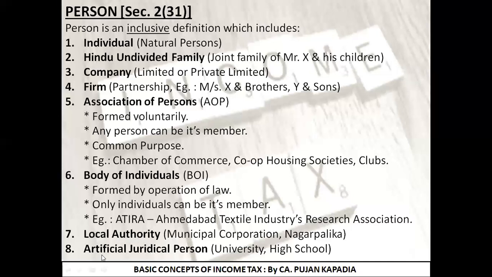Let's move to the last part, artificial juridical person. These are also persons, but they are artificial persons formed under any jurisdiction. Now let's see examples of it. Any university, for example, let's take VNSU, Veer Narmad South Gujarat University, is an example of artificial juridical person. Let's take any high school, any school in which you have studied, which is also an example of artificial juridical person. So if you come across any name of a university or any school, commerce school, science school, they are going to be part of artificial juridical person.